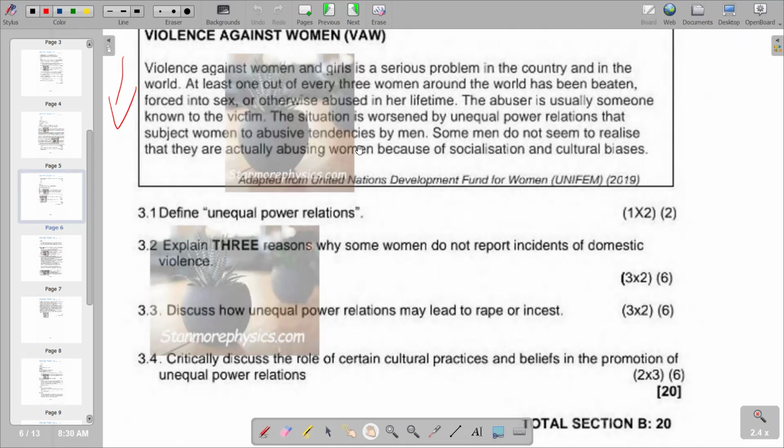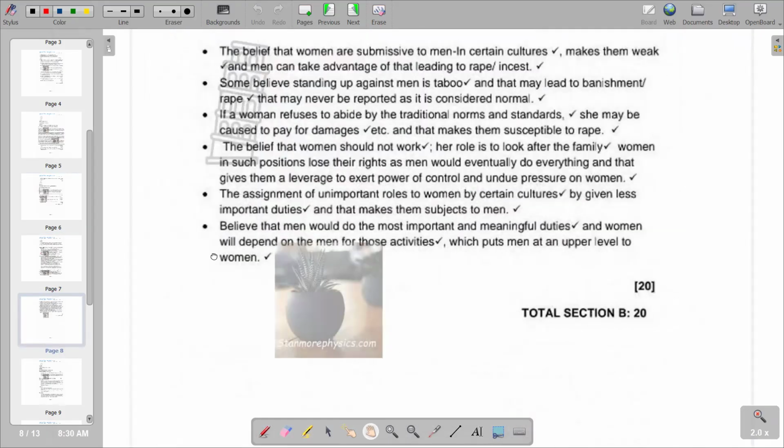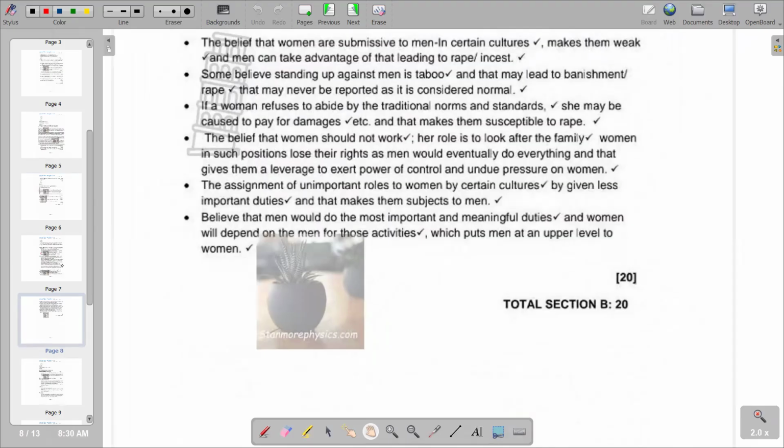For example, the belief that women are submissive to men in certain cultures. In certain cultures, women have to be submissive to men. So that gives the men opportunity to abuse the women. So that's the case that we have in terms of 3.4. Of course, the question requires us to raise 2 points, so we can see according to what we have in the answer section.